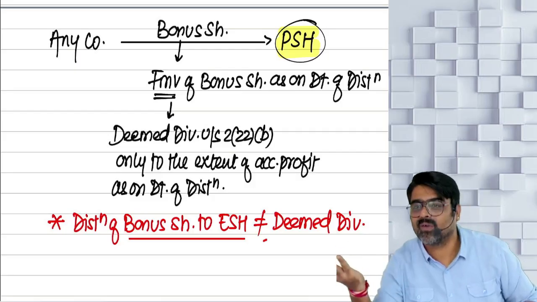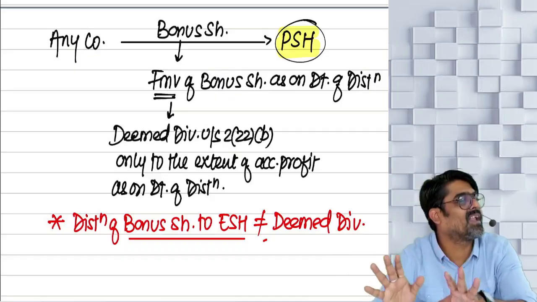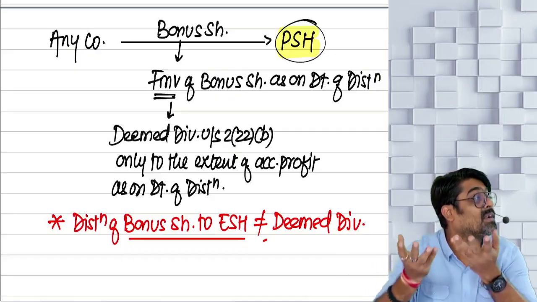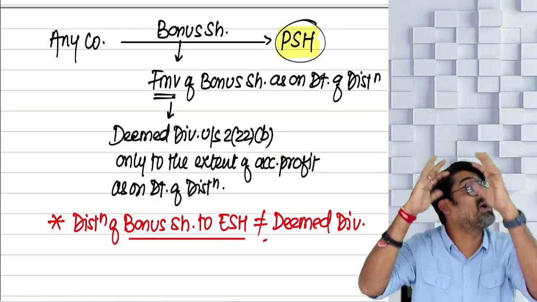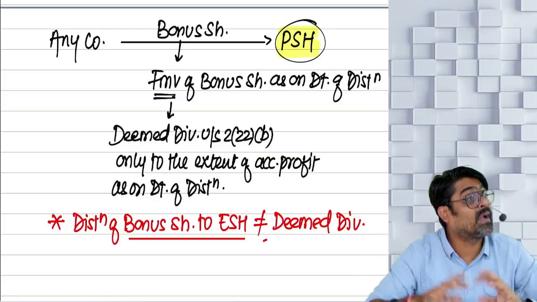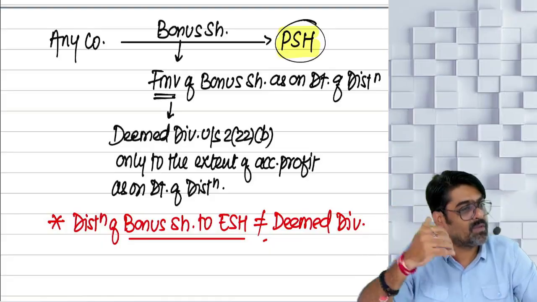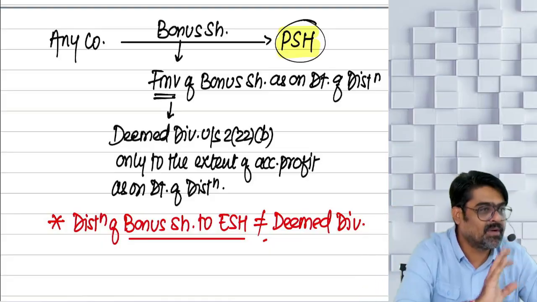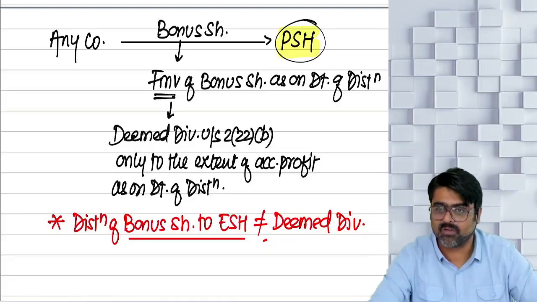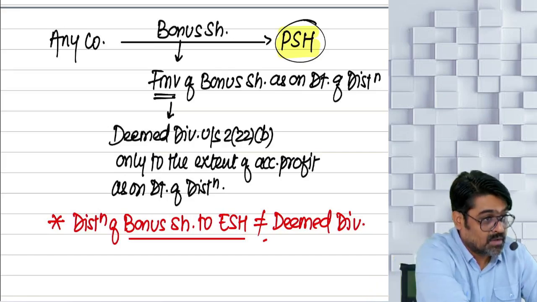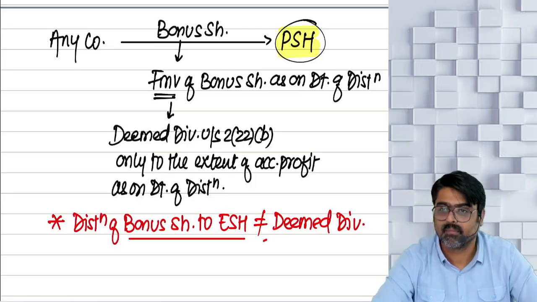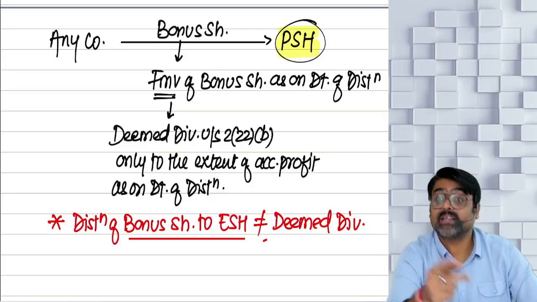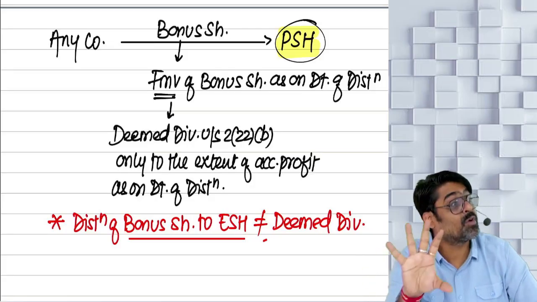But for equity, no. We were not expecting that they are going to get dividend or not. And in lieu of that probable dividend, if they are going to get bonus, that bonus we are not going to consider as their deemed dividend. Let them receive that bonus. Their bonus we are not going to consider as deemed dividend, because their bonus is coming against a dividend income which was only probable.